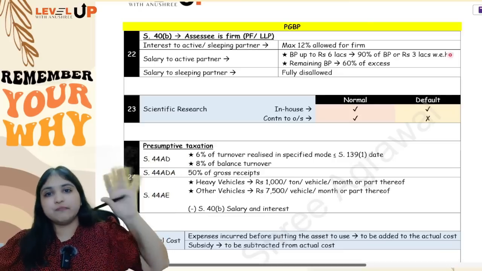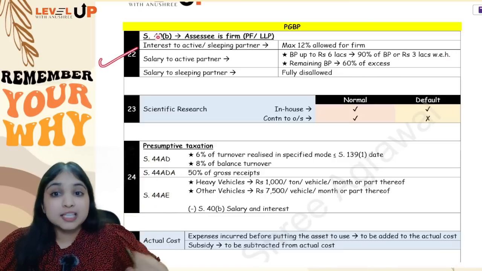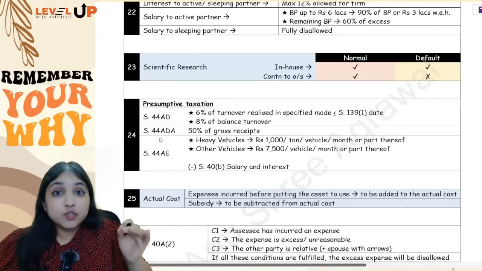Whatever is allowed for the firm will be taxed for the partner. Okay, this was your 22nd adjustment. Now comes your 23rd adjustment.